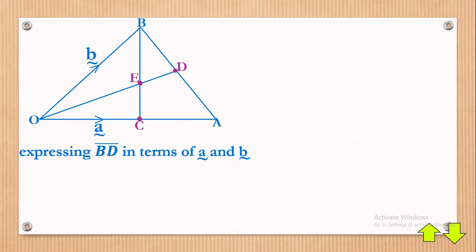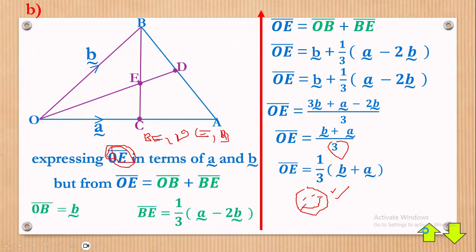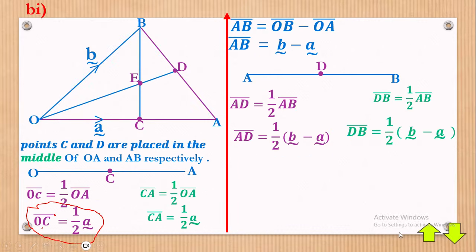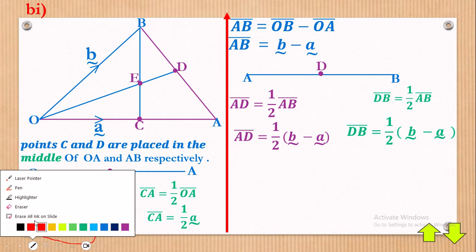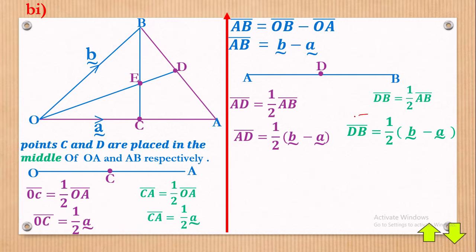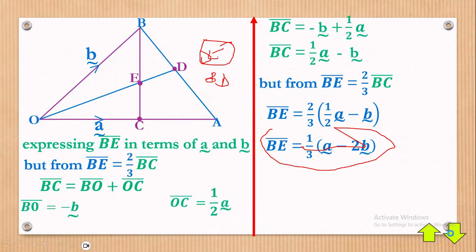But you all know that, we got to know this in the very first part about BD. Let's go there. Allow me to wrap this. Now BD, where are you? Are you seeing here? We have DB. If you can really see this, we have DB is equal to a half B minus A. Hoping you memorize that, we go up to the other side now. That's DB. Let's go back there.